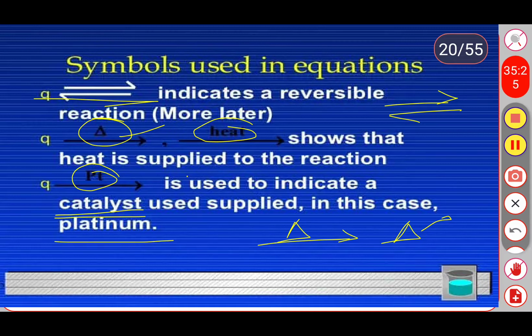Here in this figure we are using platinum as a catalyst. What do you mean by catalyst? A catalyst is nothing but a substance. It is also one type of chemical. With the help of this substance, we can increase the rate of reaction. When we add the catalyst in between the reaction, the rate of reaction gradually increases.